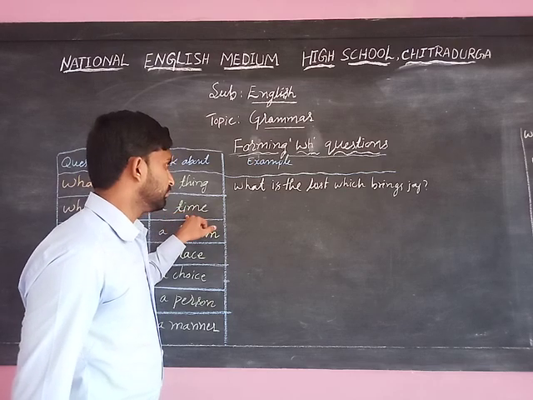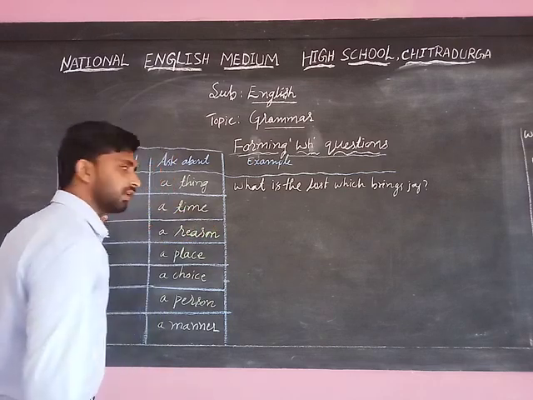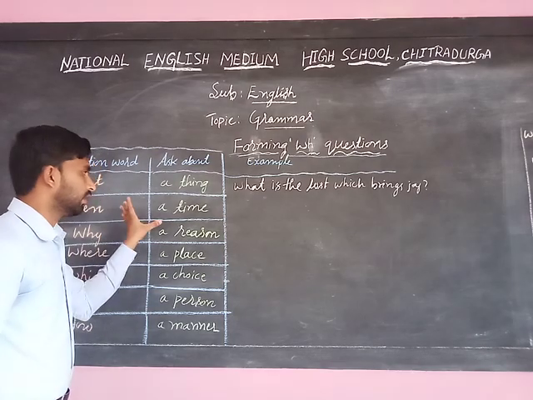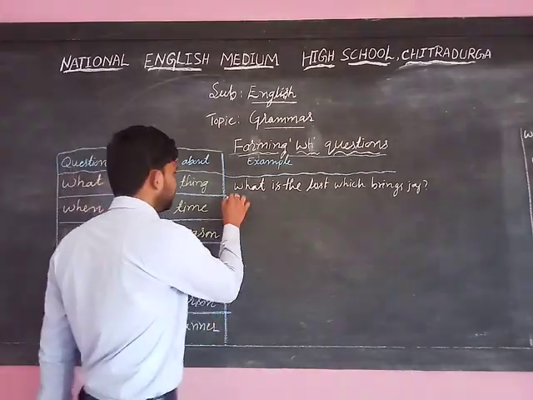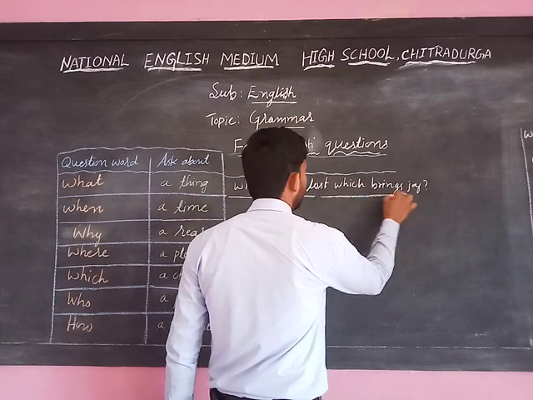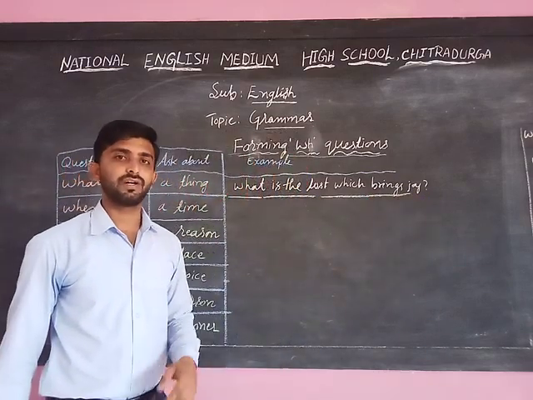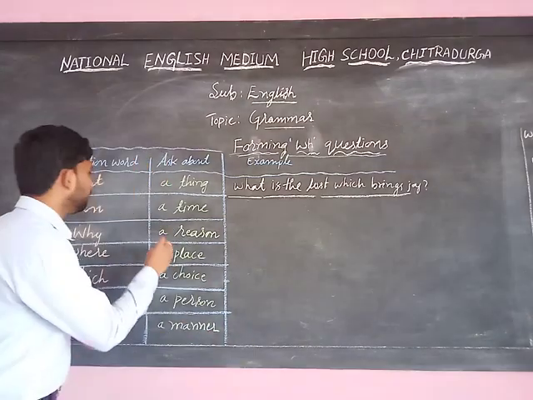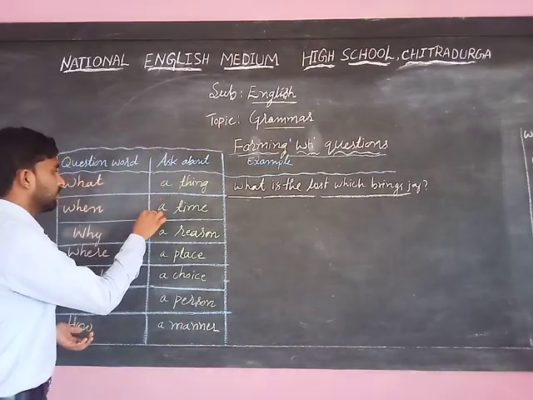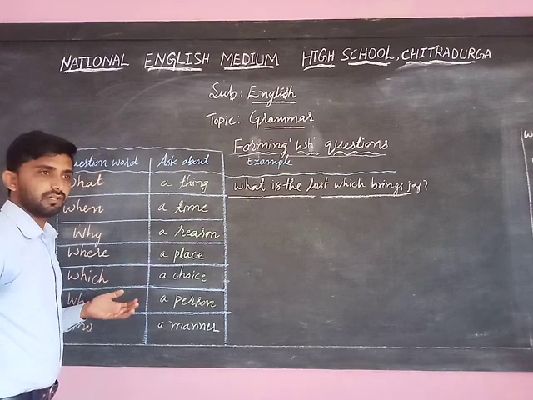Next, a time. That is the question word when. When we study history, we see a lot of things about time. Here, time does not only mean 10 o'clock or 9 o'clock.